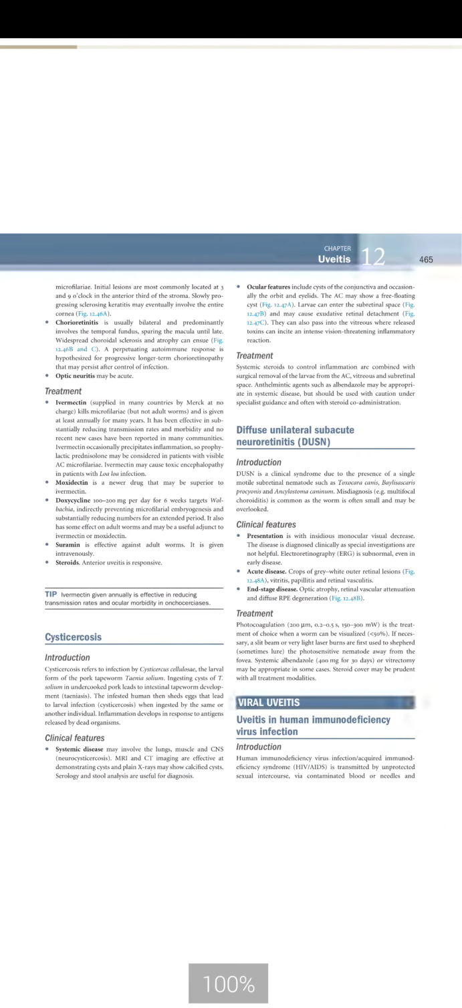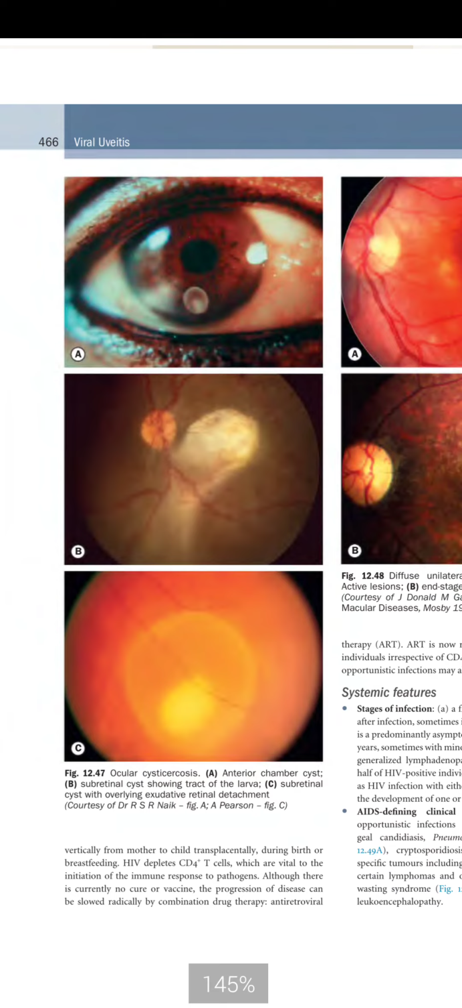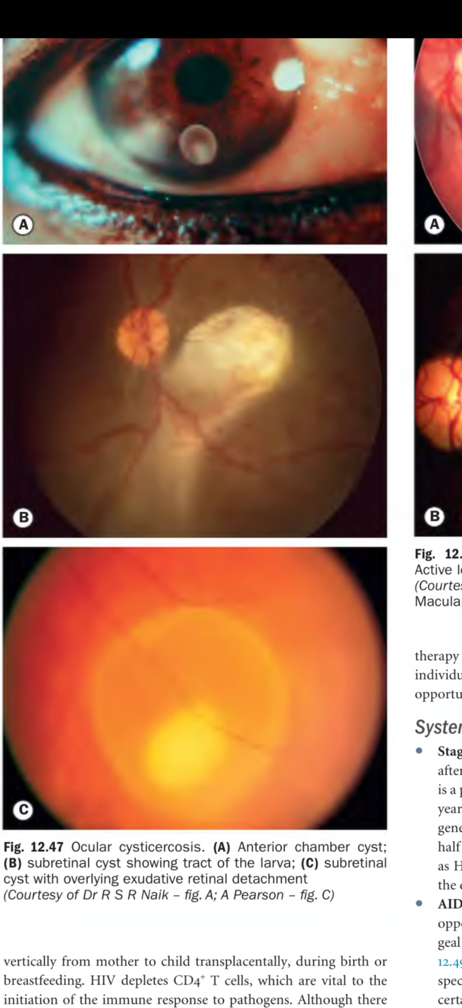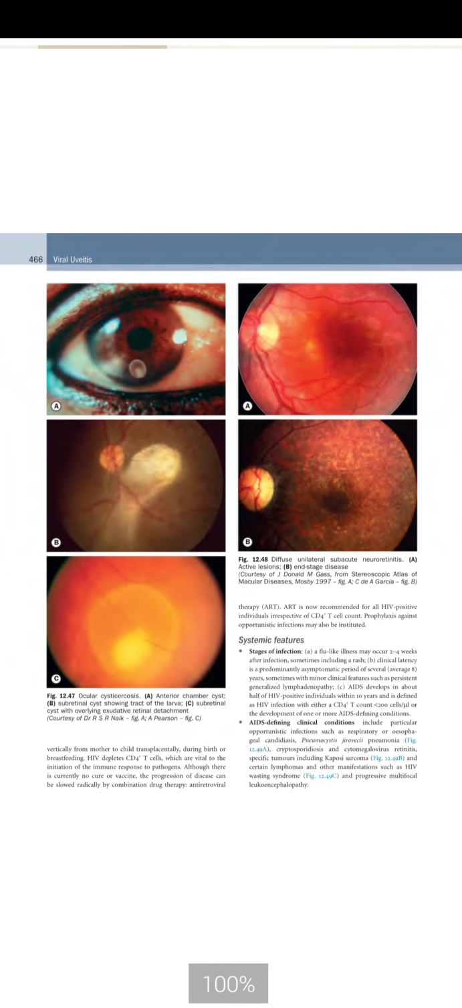So we can see figure 12.47. A is showing ocular cysticercosis, an anterior chamber cyst. B is showing a subretinal cyst with the tract of the larva. C is showing a subretinal cyst with overlying exudative retinal detachment.